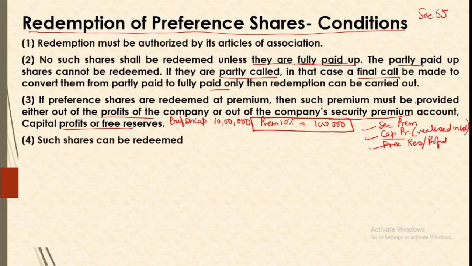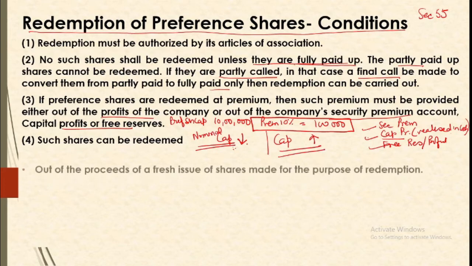Next is when you are going for redemption of preference shares, our capital is reduced, but our Companies Act requires that our capital should remain intact. So how to do this? On one side you are repaying the shareholders, so your capital is reducing, but your provisions require you to keep the capital intact. So if at one place our capital is reducing, then in some other place we need to increase capital, and the two things should be matched. The nominal value that we are reducing must be matched with the capital that we are increasing. So there we need to look at the sources.